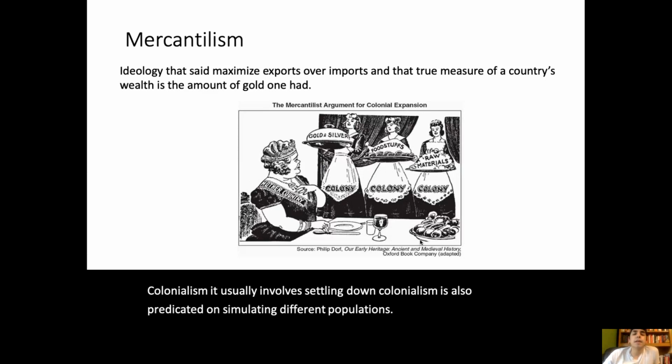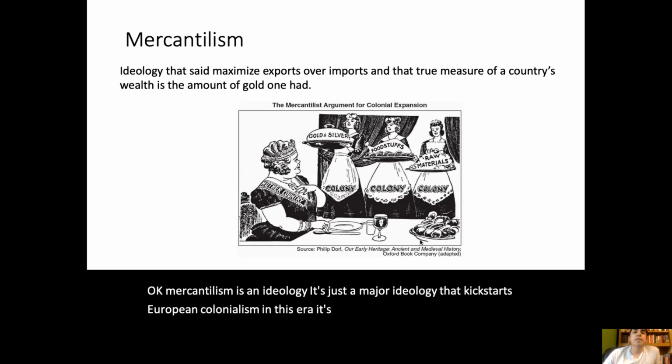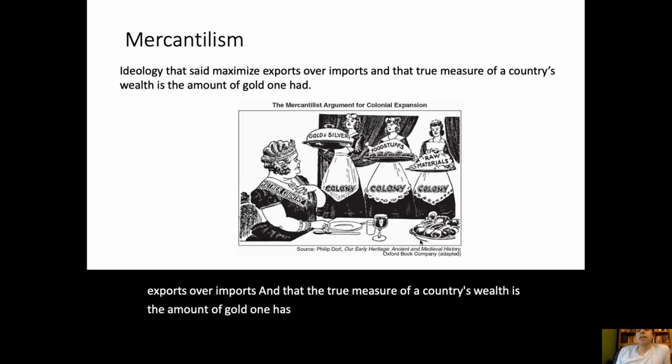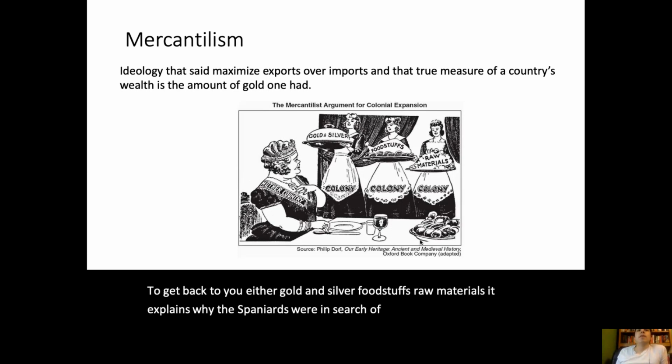Okay, mercantilism is an ideology. It's a major ideology that kickstarts European colonialism in this era. It says to maximize exports over imports, and that the true measure of a country's wealth is the amount of gold one has. So it's an economic ideology whose logic lends itself to establishing colonies, because then you would want those colonies to give back to you gold and silver, foodstuffs, raw materials. It explains why the Spaniards were in search of gold and silver.